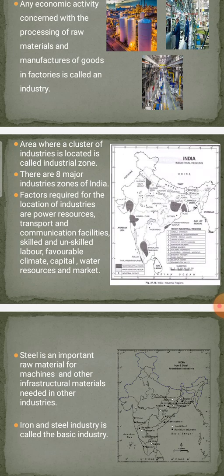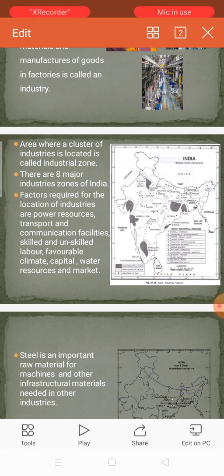Transport: good roadways and railways, and airways too, are required for the industry to transfer raw materials or ready goods to distant markets, mandi, or from industry to industry, or industry to railway, or industry to ships, that is, the port. So we should have a good network of transport and communication facility.